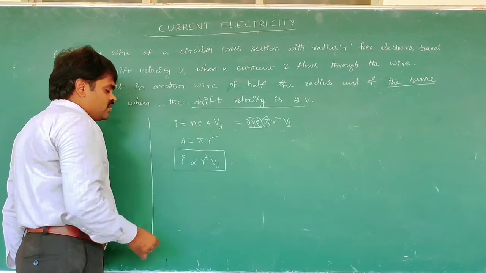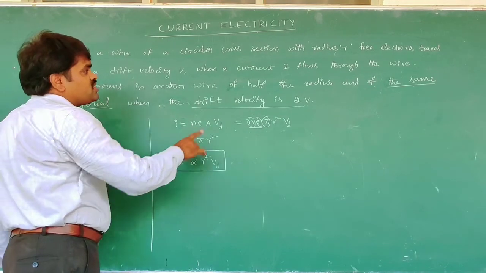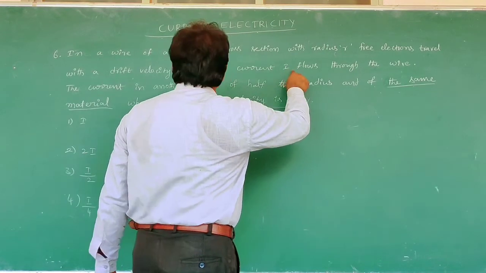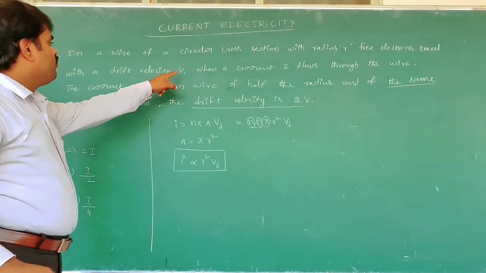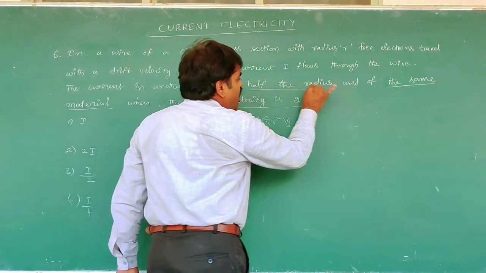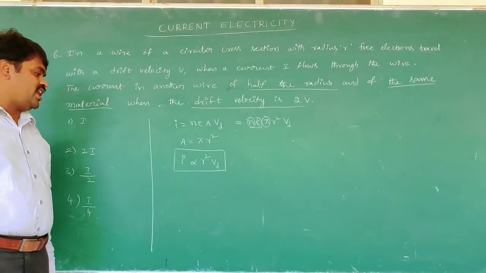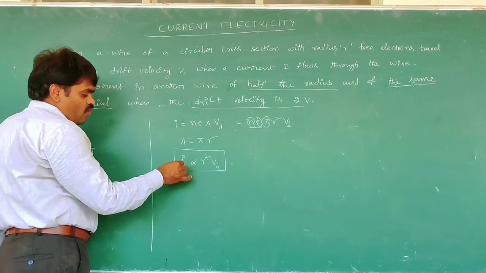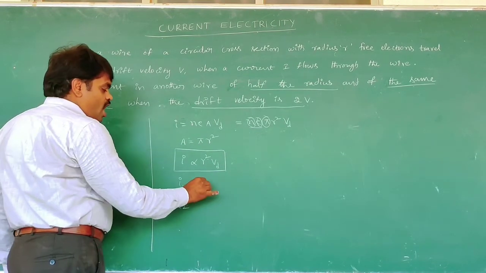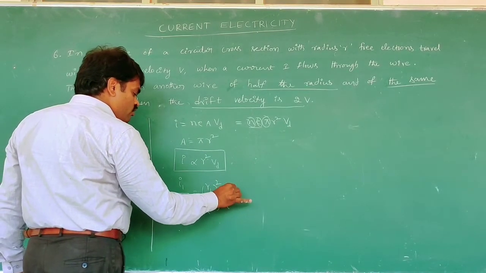Then we write: they given that initially the radius is r and the current I flows, and the drift velocity is v. Now the radius is half and the velocity is 2v. What is the current? Using this formula, I1 by I2 is equal to (R1 by R2) whole square into V1 by V2.